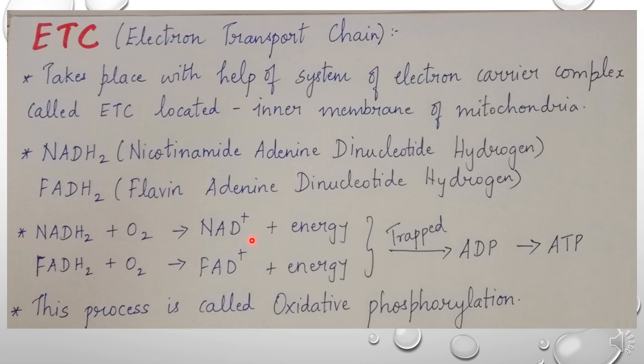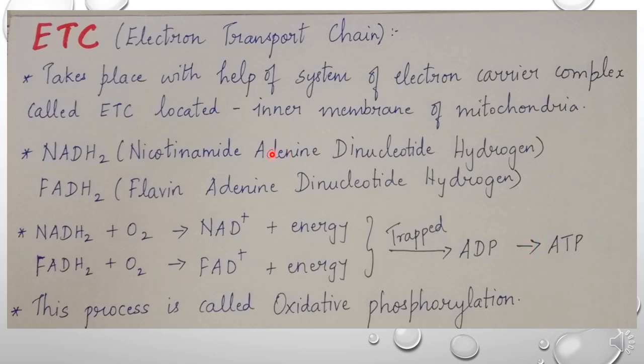As they are oxidized to NAD plus and FAD plus, energy is released through electrons. This energy is trapped and combined with ADP. What is ADP? Adenosine diphosphate. When energy combines with ADP, it synthesizes ATP, adenosine triphosphate, or the energy.